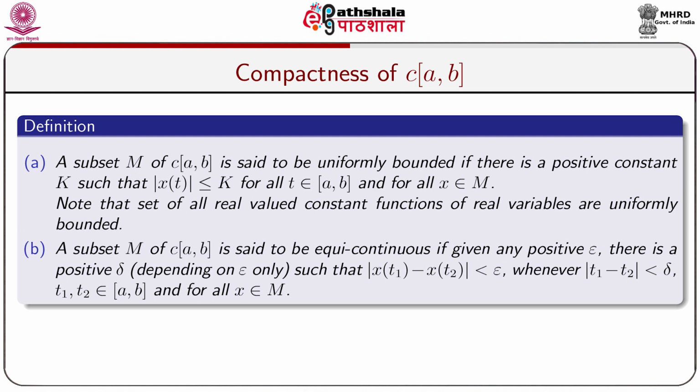A subset M of C[a,b] is said to be equicontinuous if given any positive epsilon, there is a positive delta depending on epsilon such that |x(t1) - x(t2)| < epsilon whenever |t1 - t2| < delta, and t1, t2 belong to the closed interval [a,b], and for all x belonging to M. Here it should be noted that delta depends on epsilon, not x. Thus, the definition stands as stated.